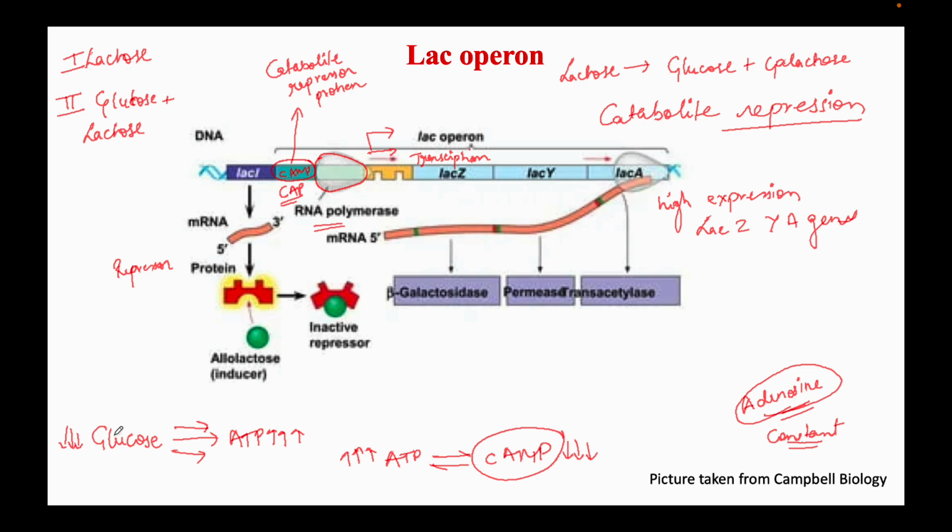When the glucose levels are low, ATP levels will also go down. If ATP levels have gone down, the cyclic AMP levels will increase.